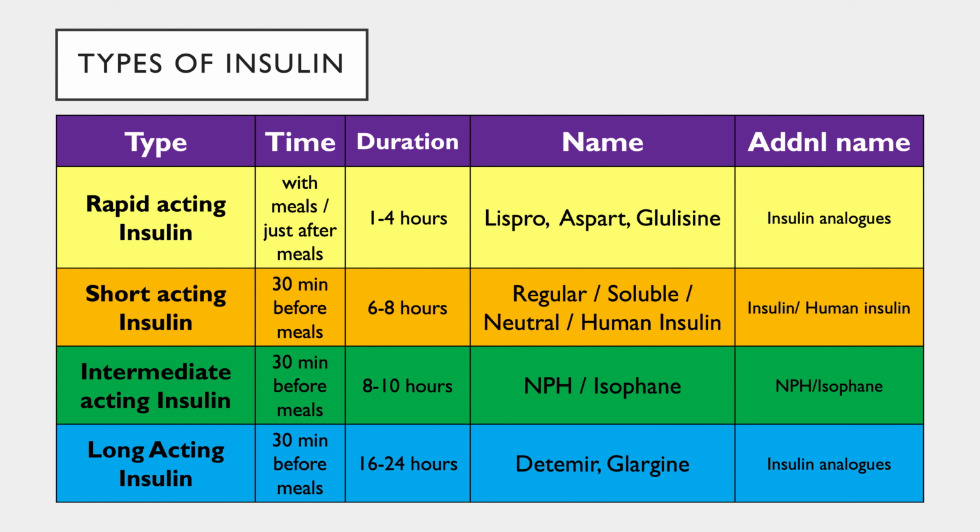One more thing: the rapid acting insulins start acting within 15 to 20 minutes, so you have to give them just prior to the meals or with the meals. Even immediately after the meals, they can also be given. Whereas the other types of insulin, short acting, intermediate acting and long acting, have to be given 30 minutes before meals.